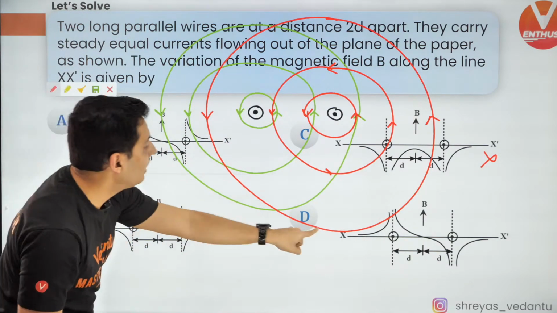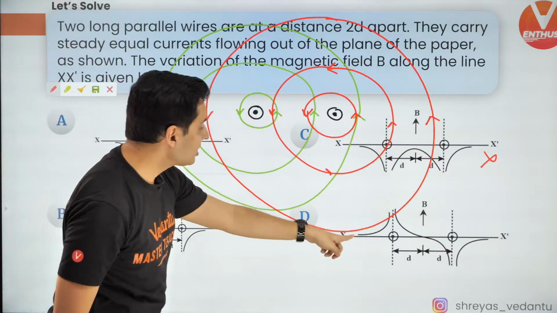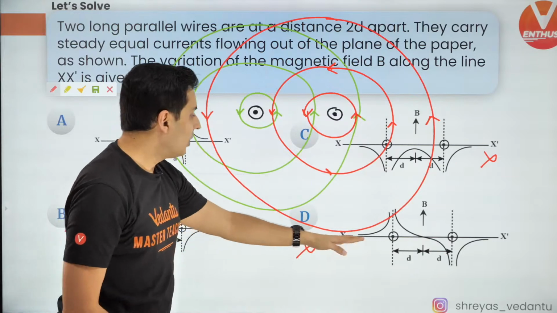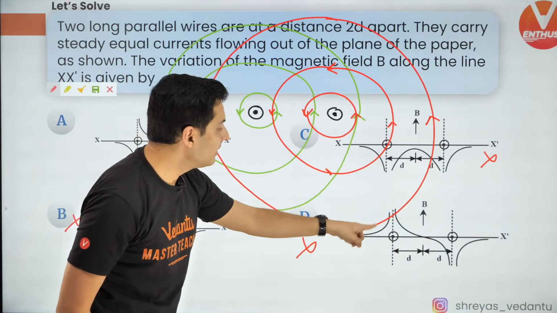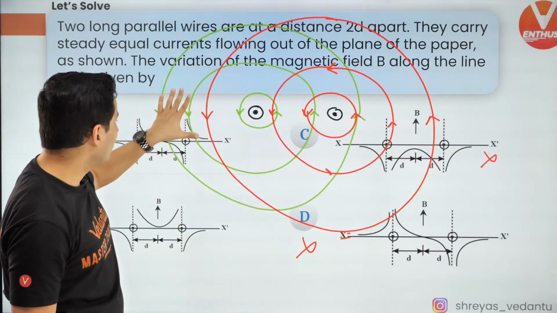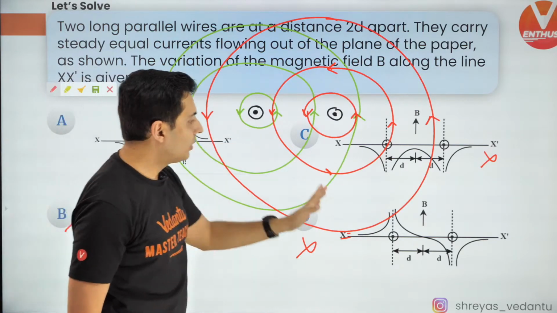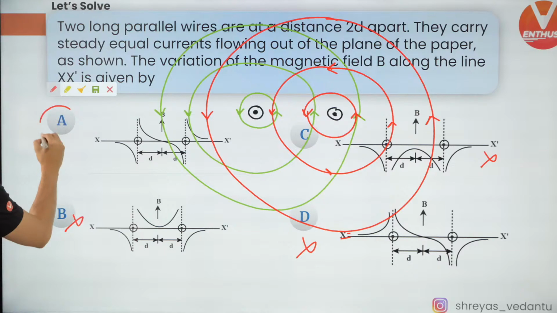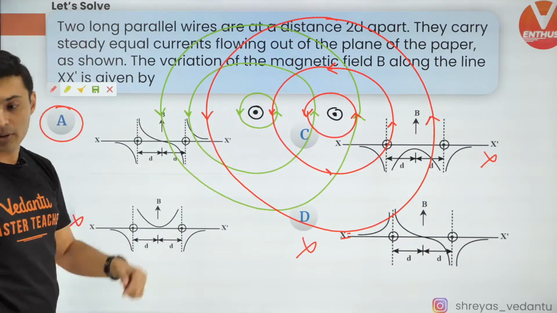So out of available options A and D, do you see it is in fact wrong in option D? On the leftmost side, the field is positive here, but actually we know that the field is downwards, negative, and on the rightmost side, the field is positive. So obviously the only option left is A, and you can see it works over here.